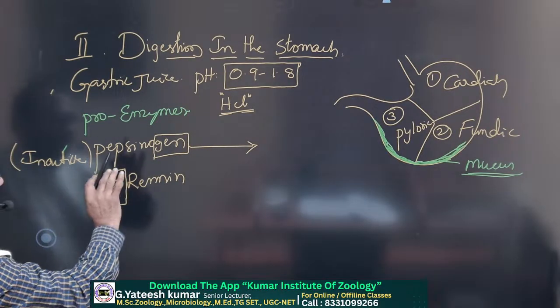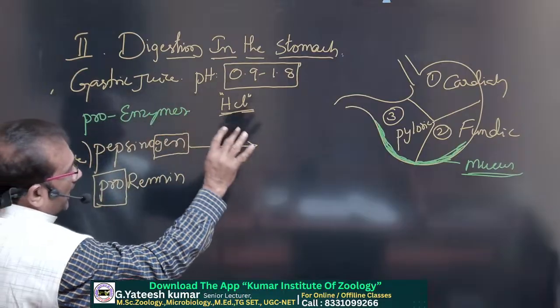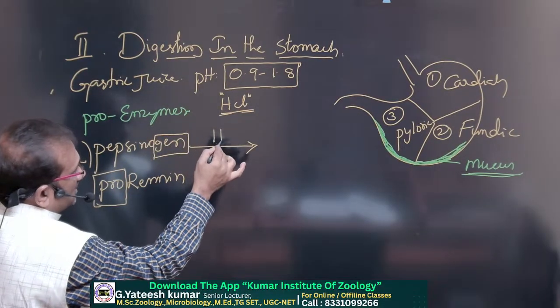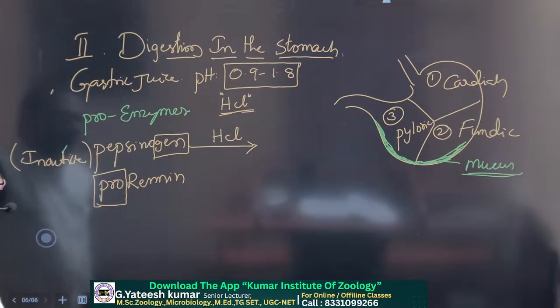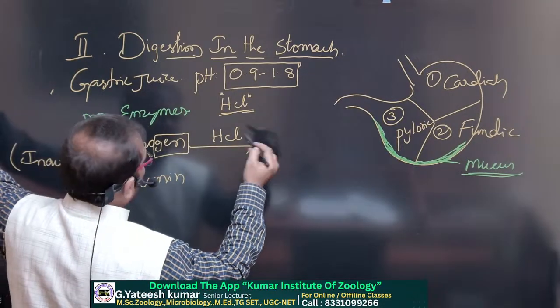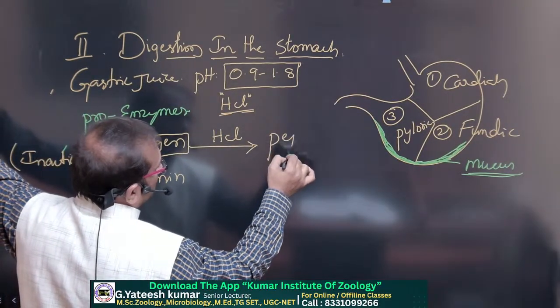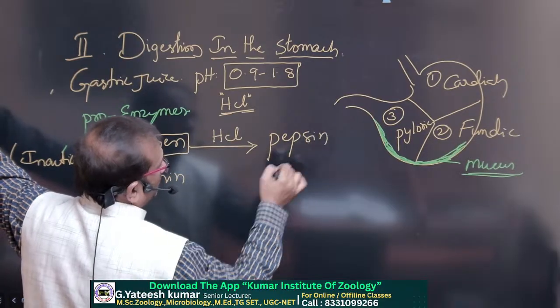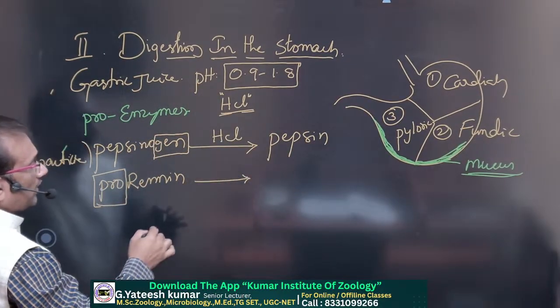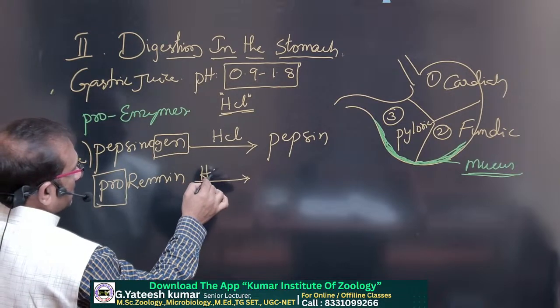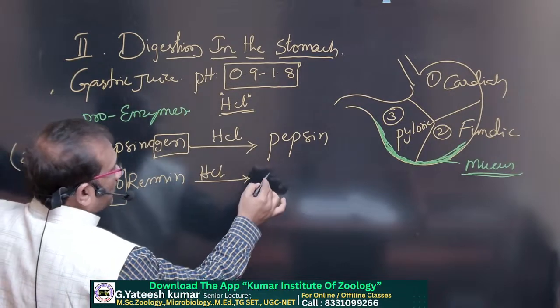So first these inactive enzymes convert into the active form. HCl is required to convert inactive enzymes into active enzymes. So pepsinogen is converted into pepsin, and prorenin, in the presence of HCl, is converted into renin.